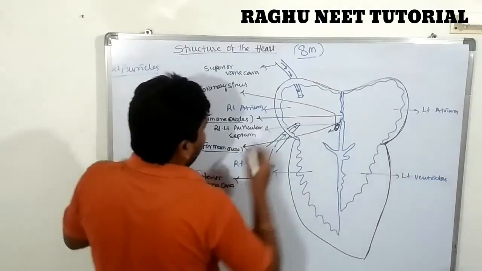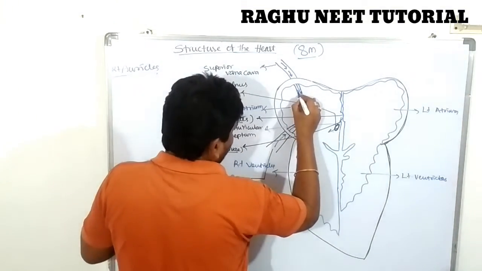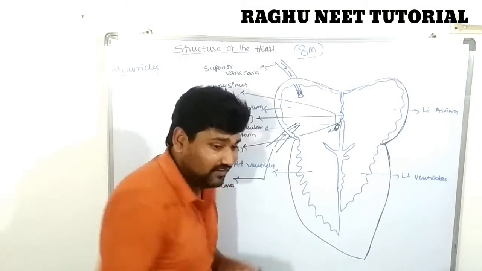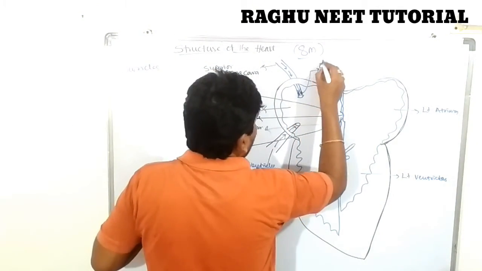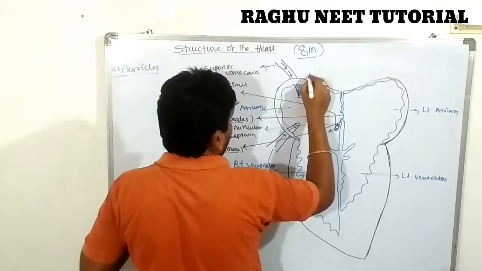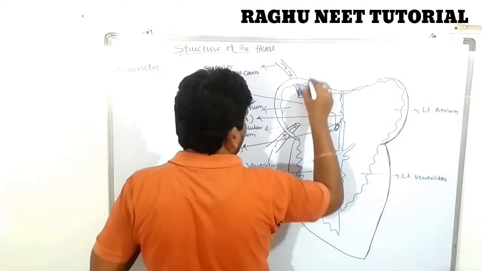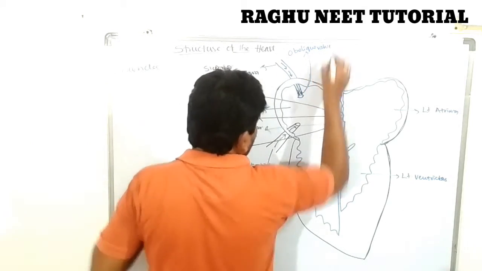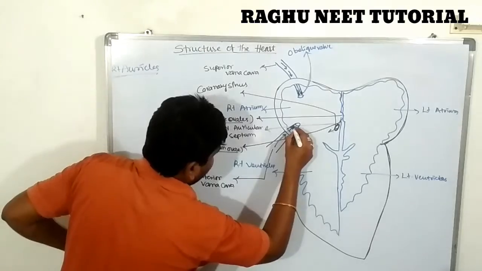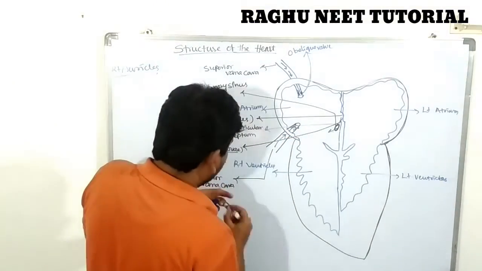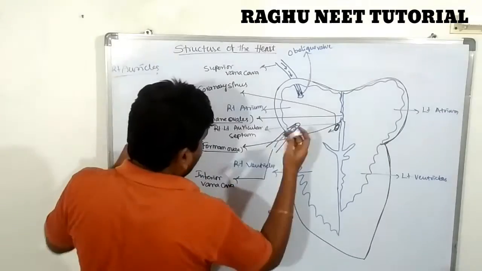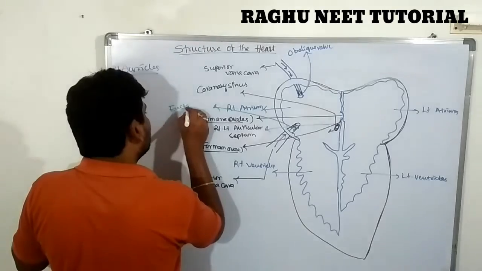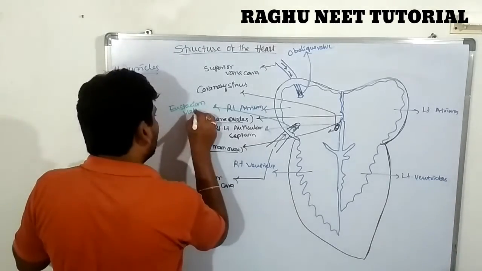First one, the superior vena cava, contains a valve known as the oblique valve.